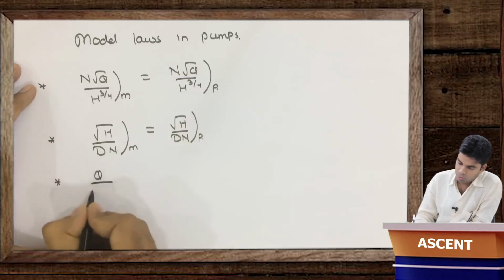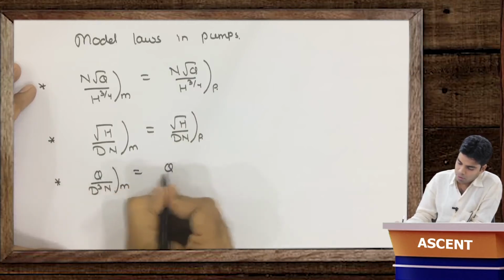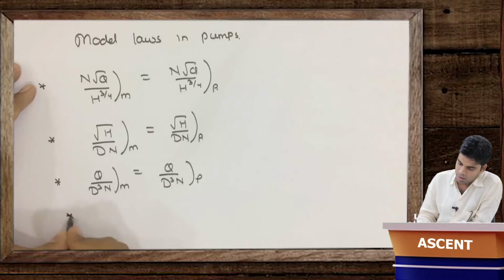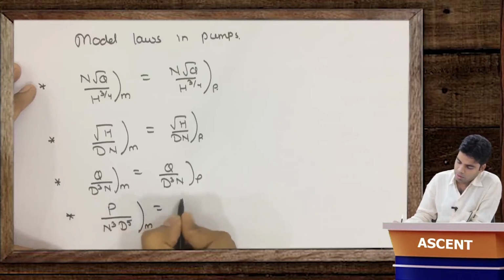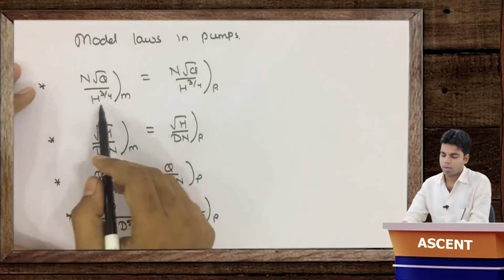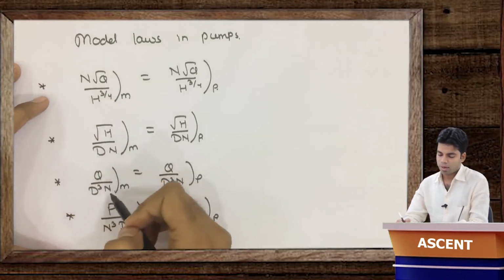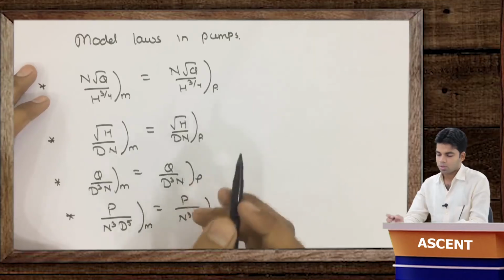Third, Q by D cube N for model is equal to Q by D cube N for prototype. And last, P by N cube D raised power 5 for model is equal to P by N cube D raised power 5 for prototype. Okay, so N root Q by H raised power 3 by 4, second root H by DN, third Q by D cube N, fourth P by N cube D raised power 5. Okay, so these are the model laws.